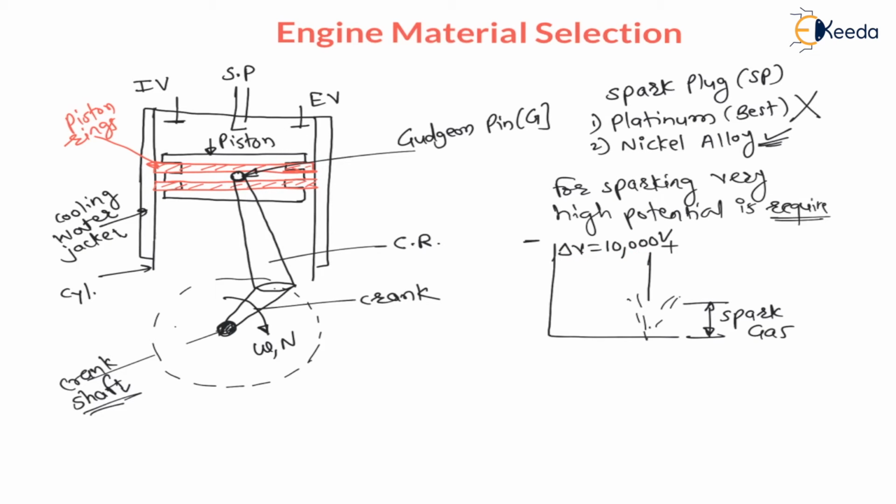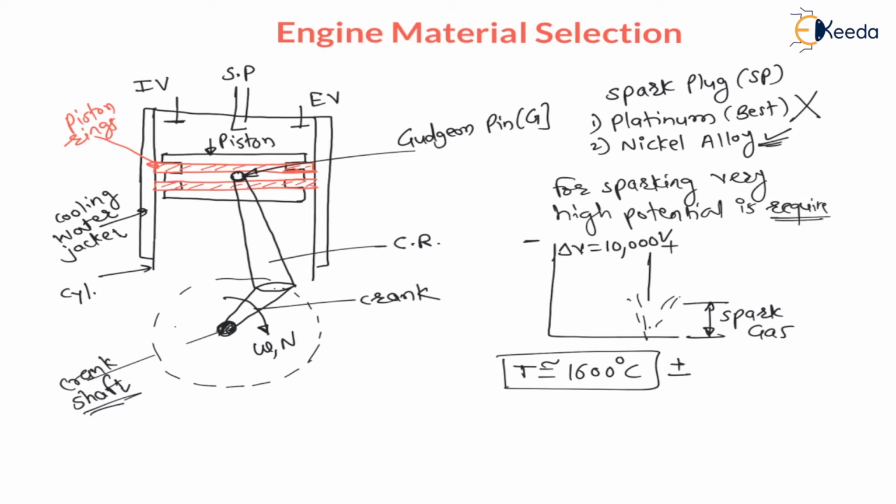And after sparking, the temperature increases very significantly, almost 1600 degrees Celsius, somewhat less or more than this. Average temperature will be 1600 degrees Celsius, which is very high. And as there is very high temperature, there will definitely be thermal expansion.